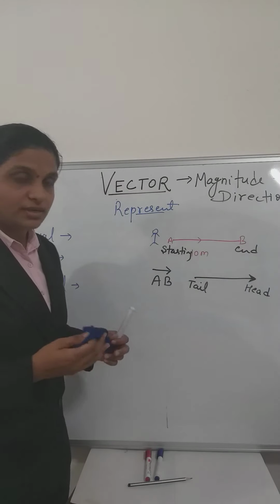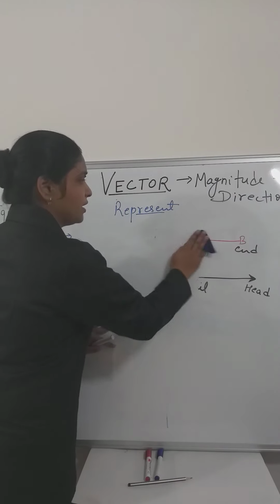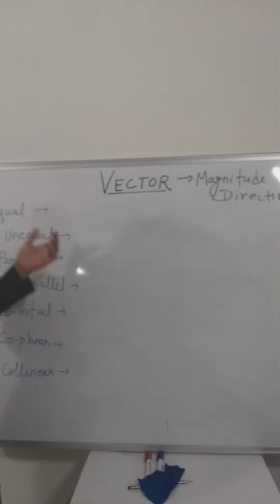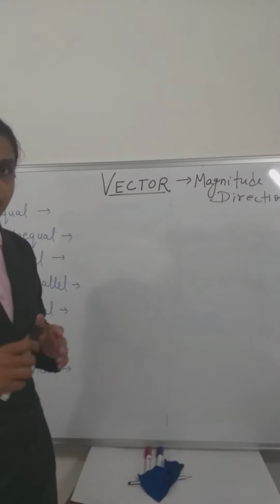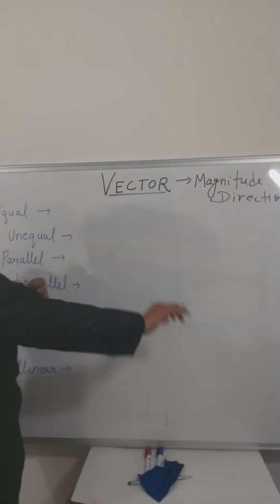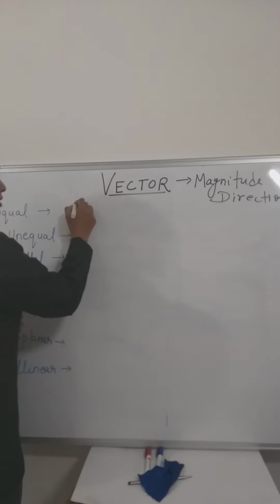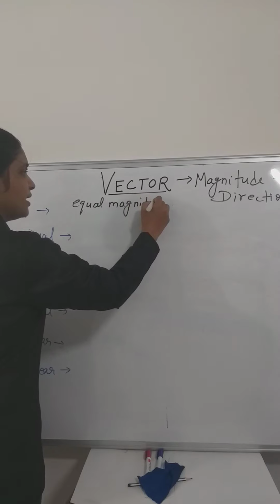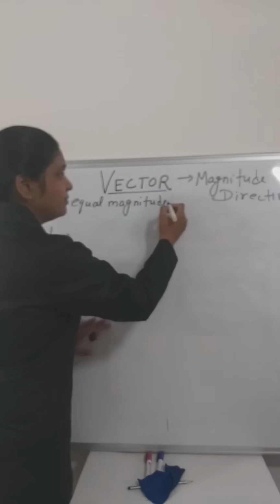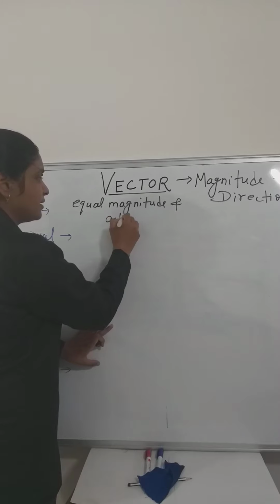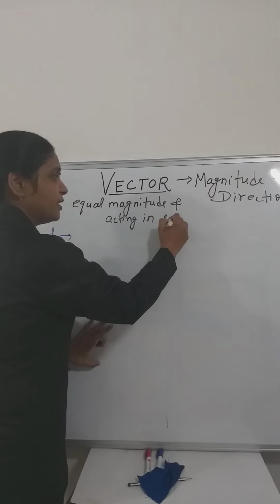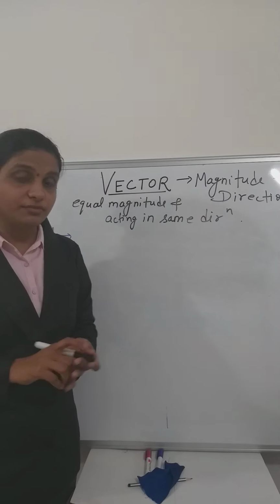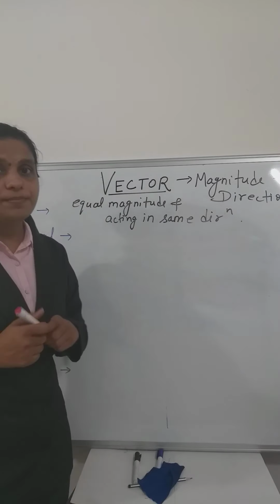Now, what are the types of vectors? First I will take equal vectors. What is an equal vector? Equal vectors are vectors having equal magnitude and acting in the same direction. Vectors having equal magnitude and acting in the same direction.